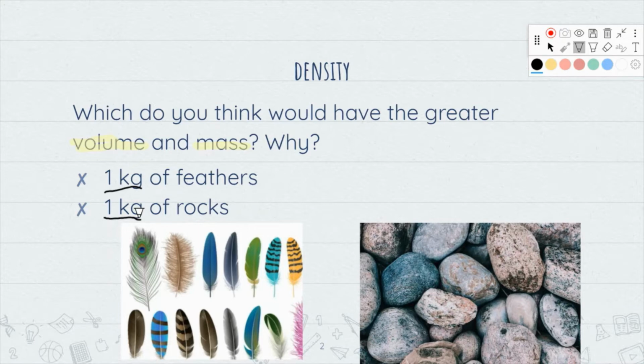It's just the volume that's going to be different. A ton of feathers, you're going to need so many more feathers to make up that volume than you are going to need rocks, because rocks won't take up as much space. So here again, a kilogram of feathers will take up more space than a kilogram of rocks, but the mass is the same. A kilogram of feathers is the same as a kilogram of rocks. So that last one's kind of like a trick.